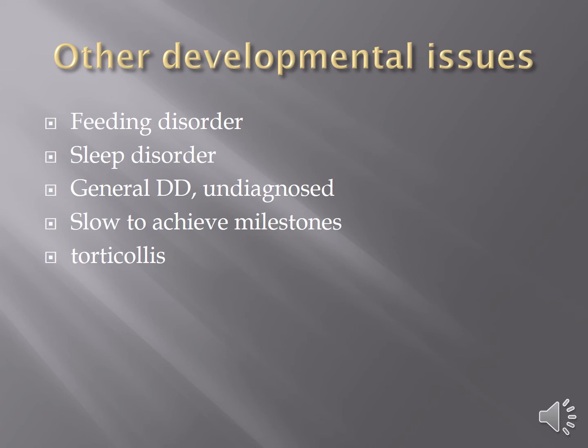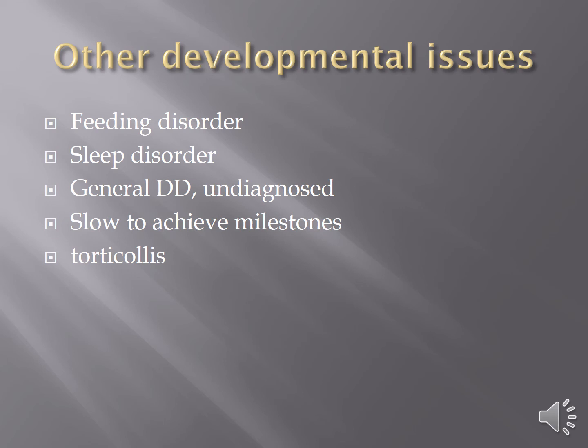The next set of disorders we're going to look at are some other developmental issues that can happen. Feeding disorders, we're going to spend a lot of time in a few weeks going over feeding disorders and what they look like, where they come from, and how to address them. Feeding disorders are very important, obviously, in the pediatric population. Children are growing very quickly, and in order to grow, they need good nutrition and they need good sleep.